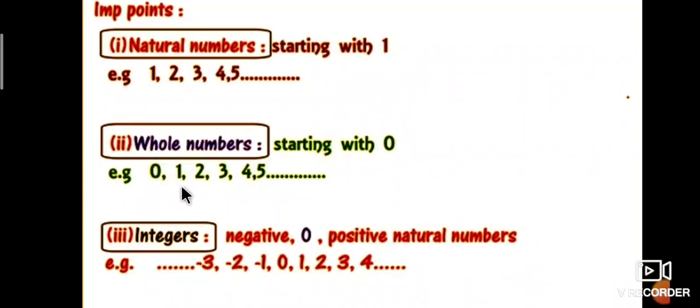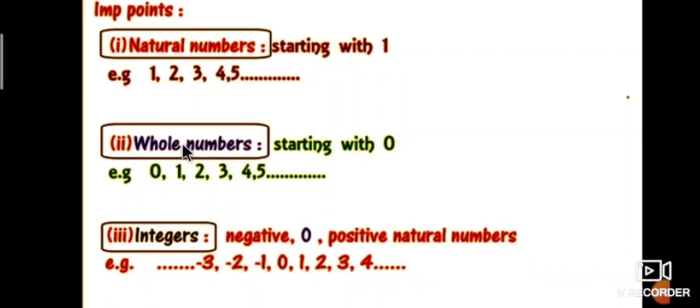For example, 0, 1, 2, 3, 4, 5, and so on are all called whole numbers. The set of whole numbers is denoted by capital W.